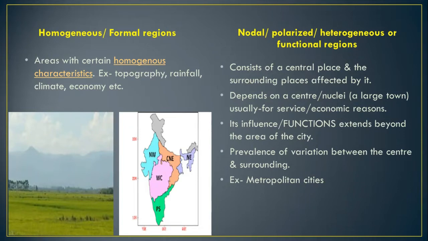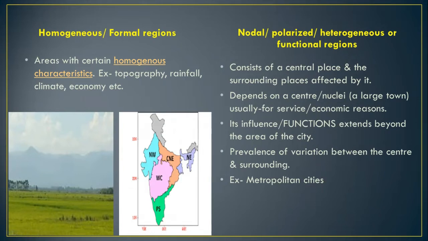So there must be a central place, or a nucleus, or a large town. And this large town is large because of services or for economic reasons. For example, the various villages or surrounding regions or surrounding towns around the metropolitan cities.